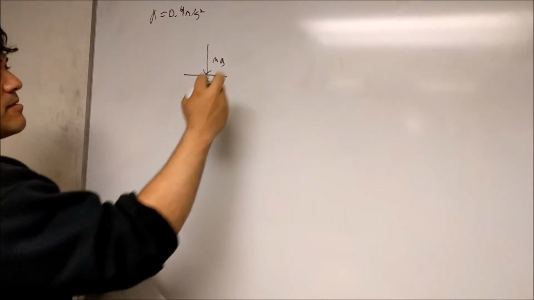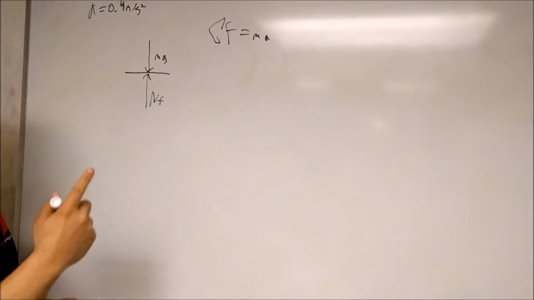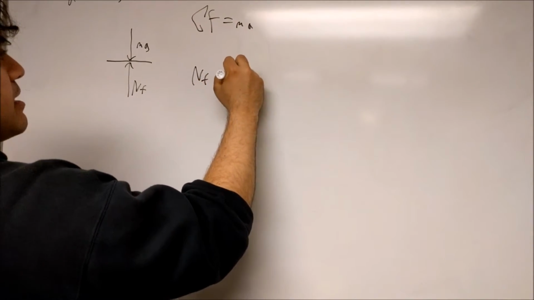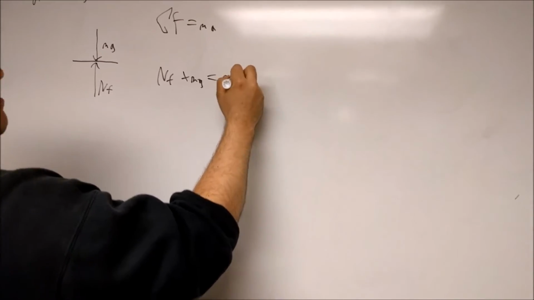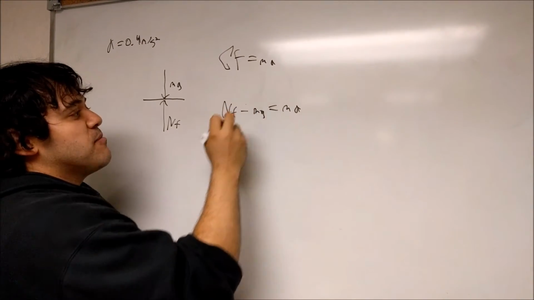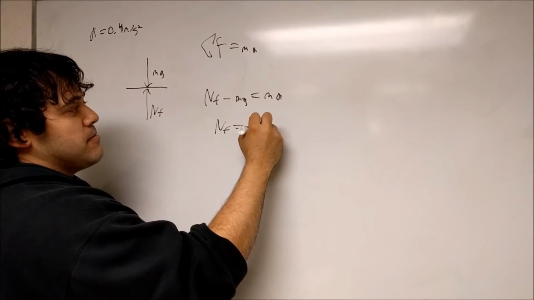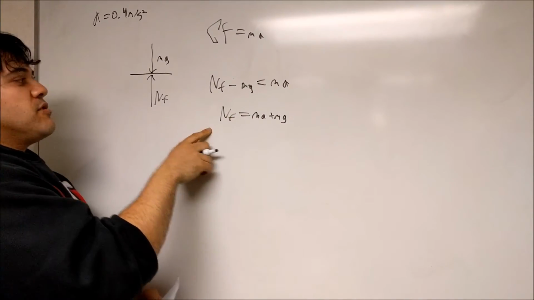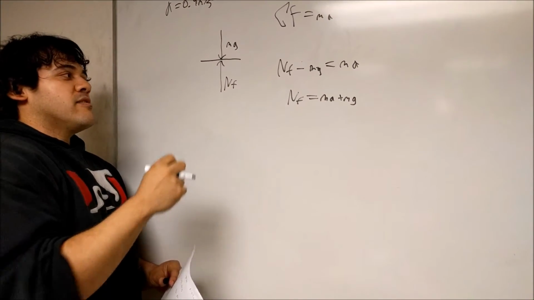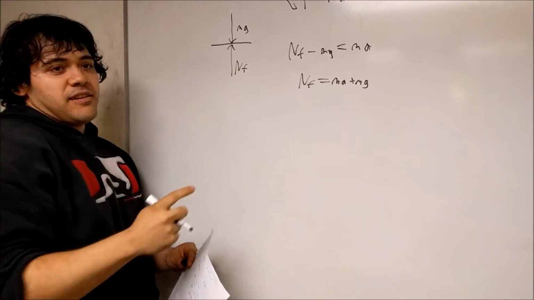Since the summation of the forces is equal to ma, and this is accelerating up at 0.4 meters per second squared, our normal force minus mg is equal to ma. So therefore, our normal force is equal to ma plus mg. Our normal force is the force pushing up, and by Newton's third law, that should equal the force pushing down, which would be the reading on the scale.